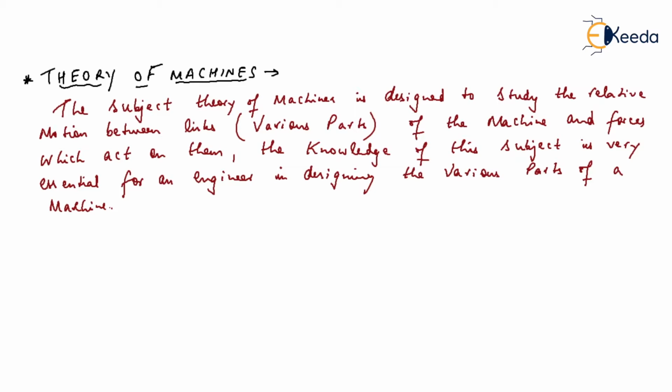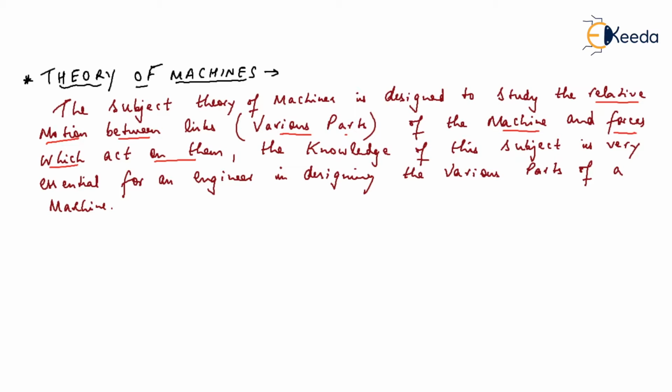What is the significance? In this subject we have to study the relative motion between the various parts of a machine. One is the motion between various parts of the machine and another one is the forces which act on them; those forces also will come in this subject.